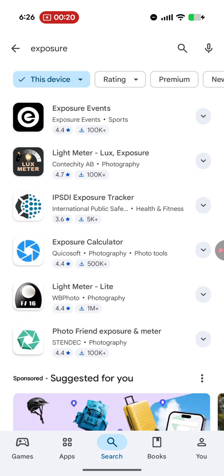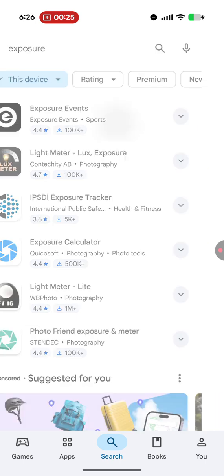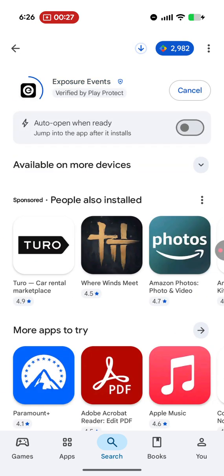The app you're looking for is Exposure Events Sports. You see that black E is the top one that appears in my App Store. You're going to install that. And it's a little bit difficult to navigate, so I thought this video might be helpful.